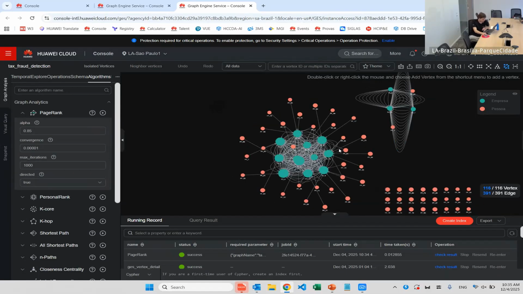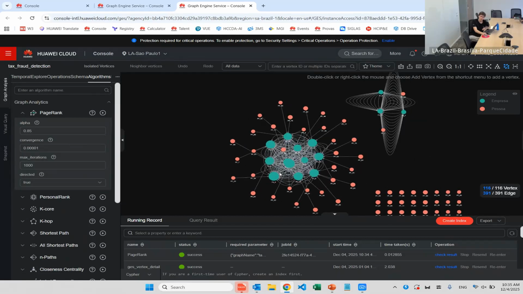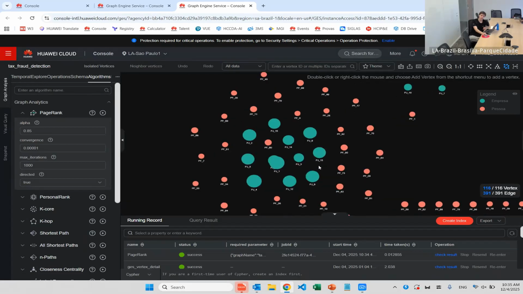Okay, so here we can see that we have a huge network that seems normal. Firstly, the red dots, the nodes, are persons, and the blue nodes are companies. Okay, so we can see that this is okay. This seems like the normal graph, normal network.